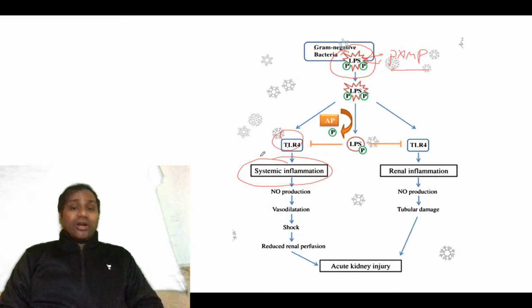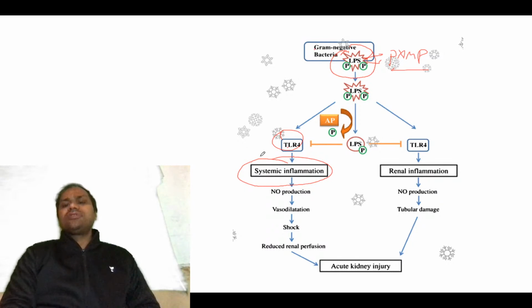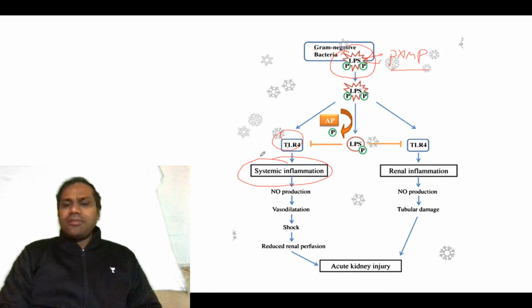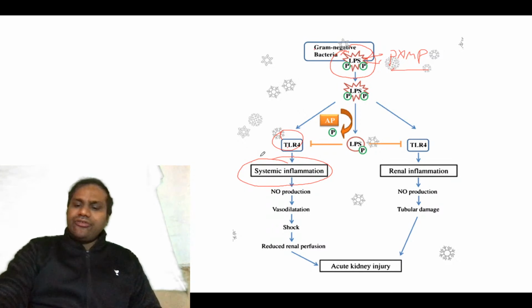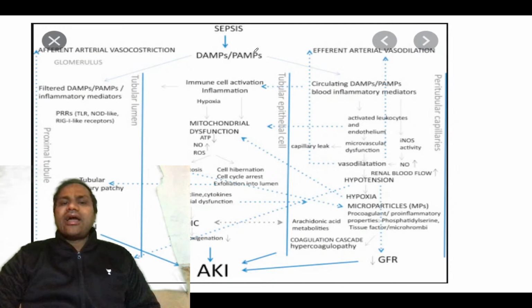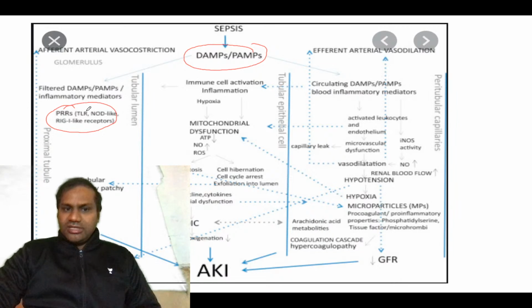Remember, systemic inflammation is caused here because of gram-negative bacteria, or because of the PAMPs and DAMPs, and finally it causes acute kidney injury. Sepsis activates these PAMPs and DAMPs, which bind to pathogen recognizing receptors like toll-like receptors, nod-like receptors, and RIG-like receptors.